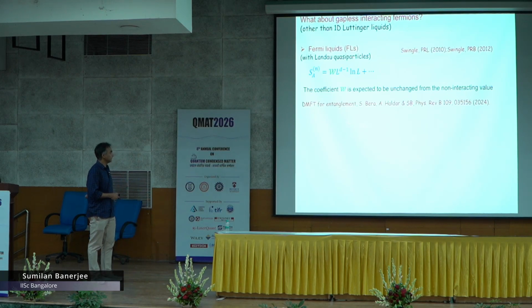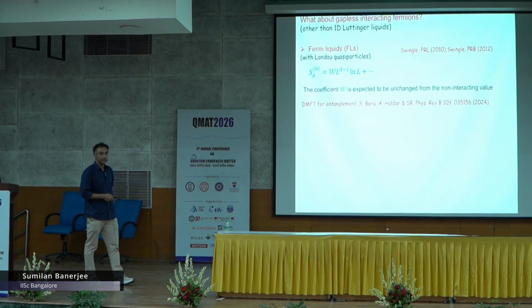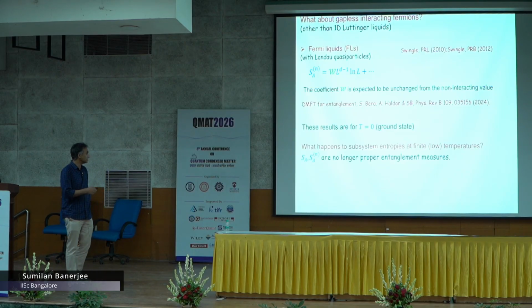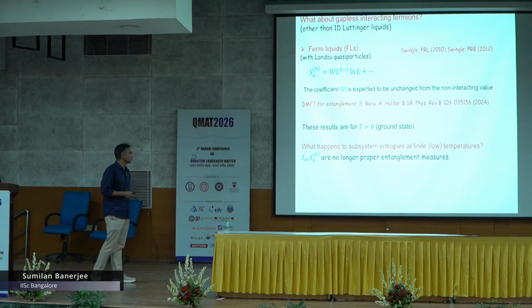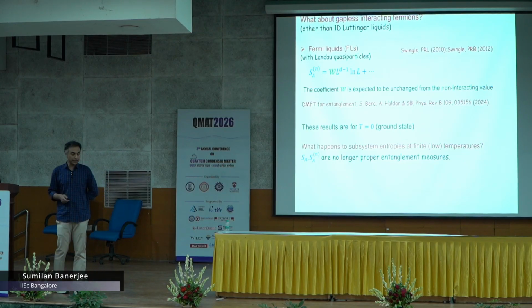Of course, these explicit calculations are rare, but there are some. In some DMFT approximation we could verify this, and there are also some variational quantum Monte Carlo calculations. Now, one thing is that these results are all at 0 temperature. Of course, we strictly do not always measure things at 0 temperature. So, you can ask what happens at finite temperature, can you tell anything about finite temperature?